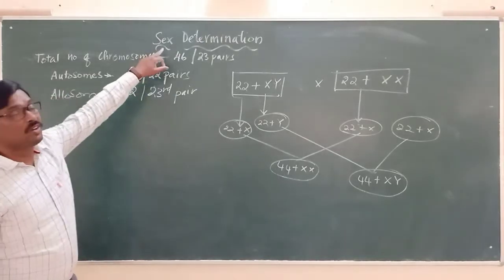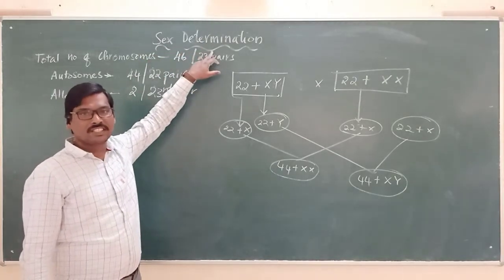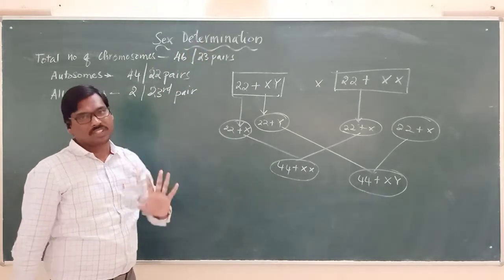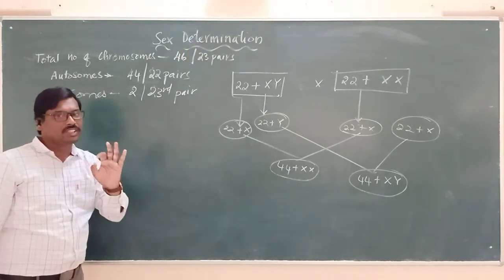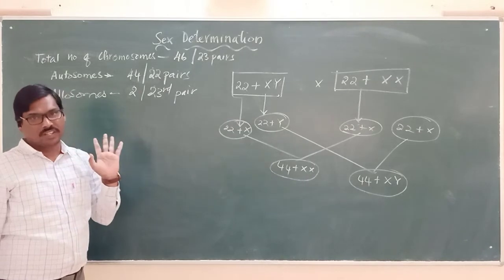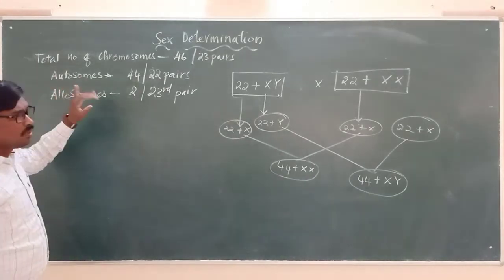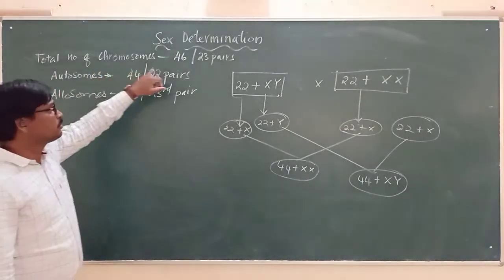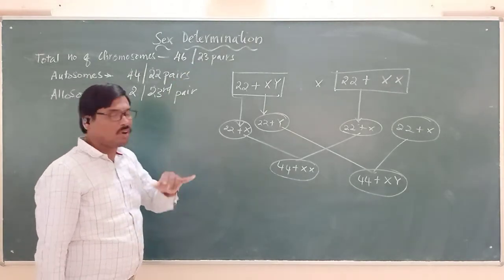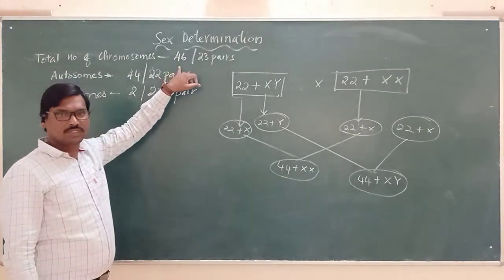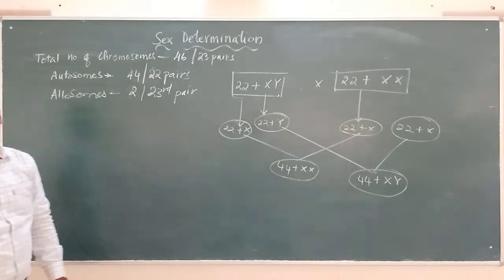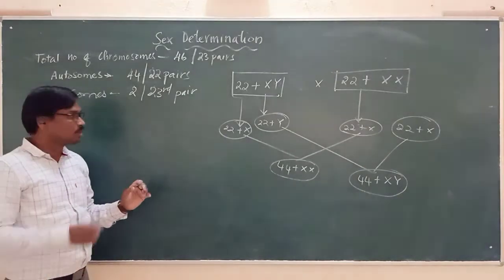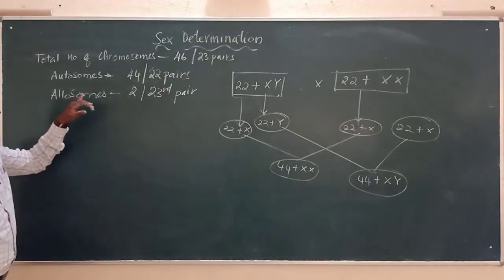Now we will discuss sex determination in humans. How the sex determination takes place in human beings. Now we all know that the total number of chromosomes present in each cell of our body is 46 chromosomes, or otherwise we also call it 23 pairs of chromosomes.